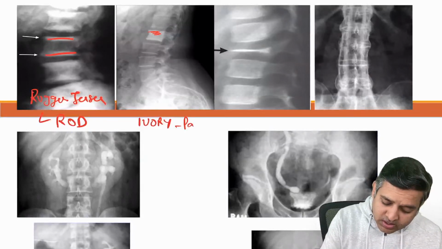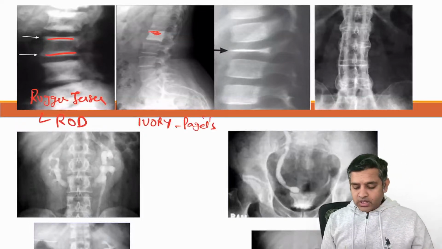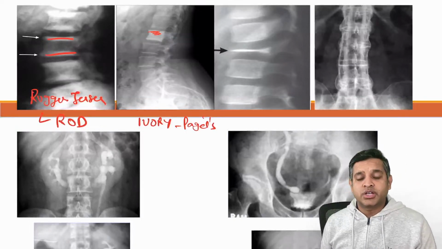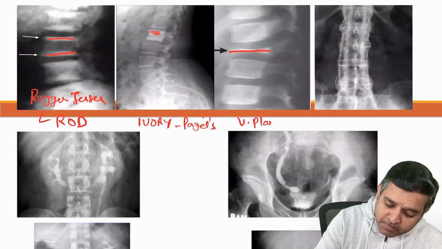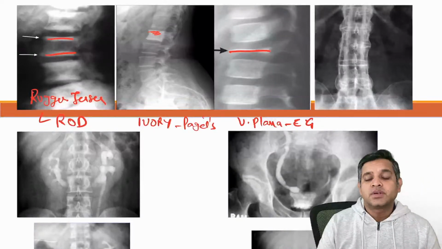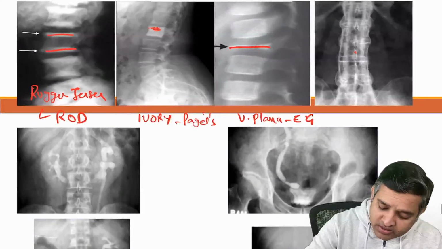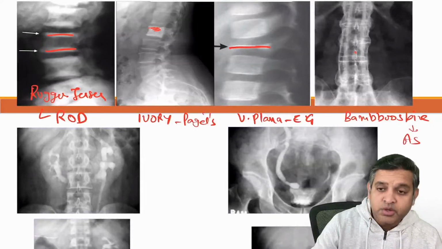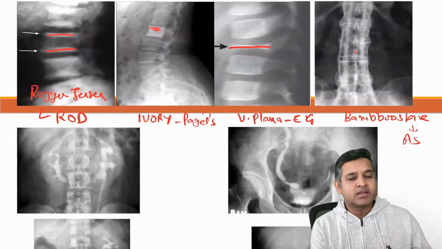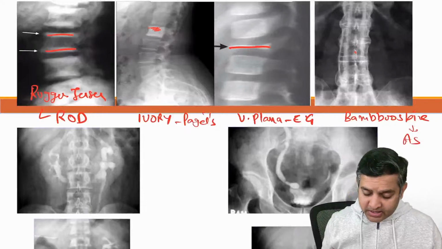Ivory vertebra is also seen in Paget's. Whereas if one vertebra is collapsed, what is called vertebra plana, this is seen in eosinophilic granuloma. And this is your easiest one. What is this called as? This is called bamboo spine, which is a feature of ankylosing spondylitis. A bamboo spine is a feature of ankylosing spondylitis, right?